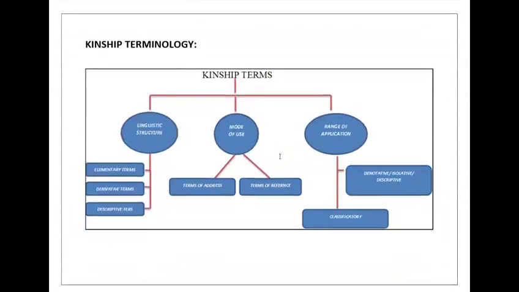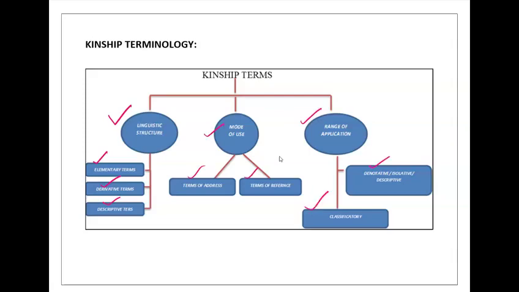Now let's discuss the kinship terminology a little bit. The first one is linguistic structure. Based on the linguistic structure, there are three terms: elementary terms, derivative terms, descriptive terms. Then the mode of use: term of address and term of reference. Then range of application: denotative or isolative, and classificatory.